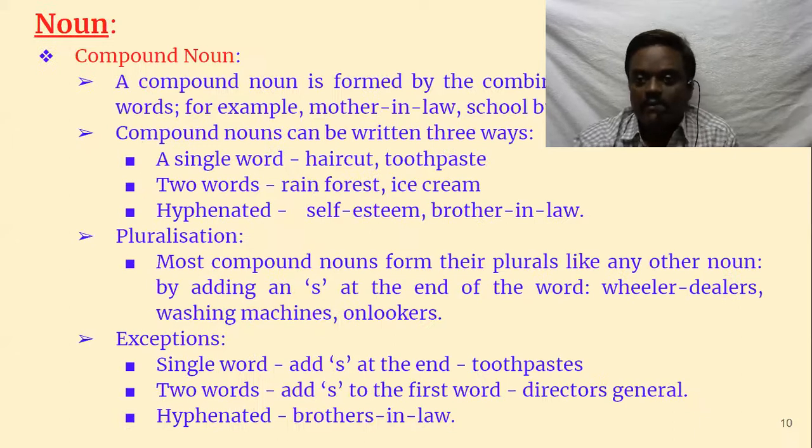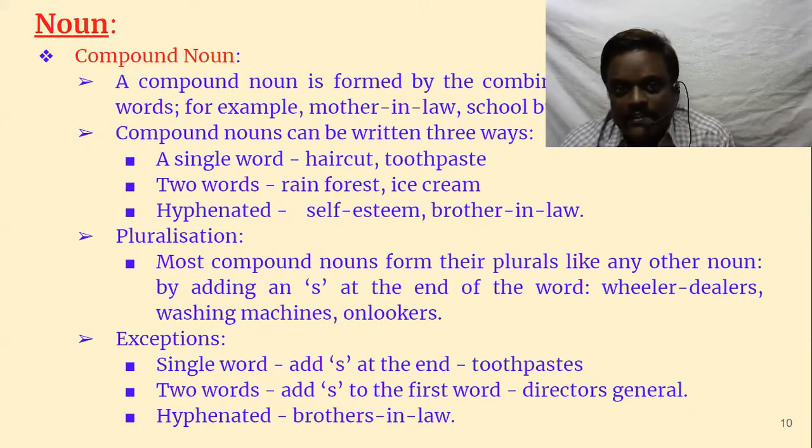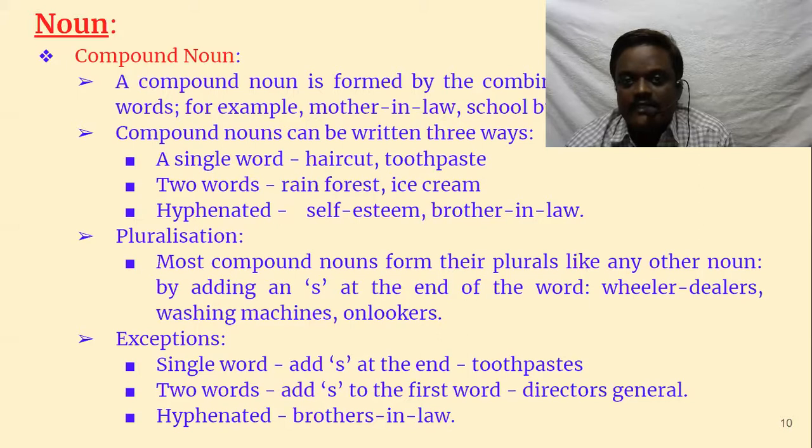Let's go to compound nouns. Compound nouns are again very interesting, and sometimes very confusing, and even I get confused. I'll tell you what a compound noun is. A compound noun is formed by the combination of two or more words; there should be at least two words, and it can be more than two as well. And it becomes one unit. That's called a compound noun.